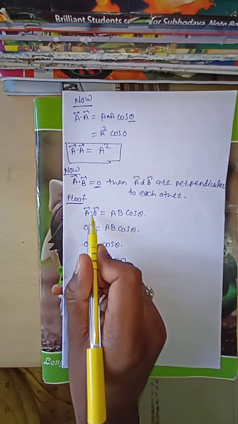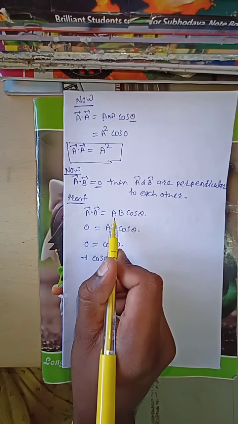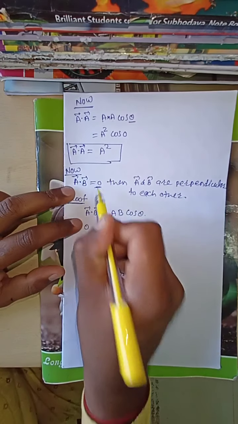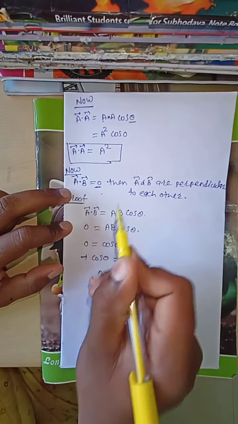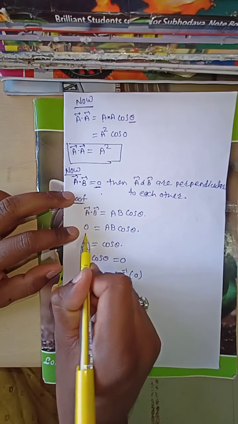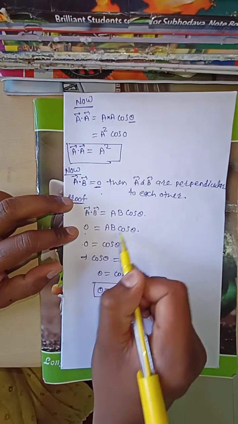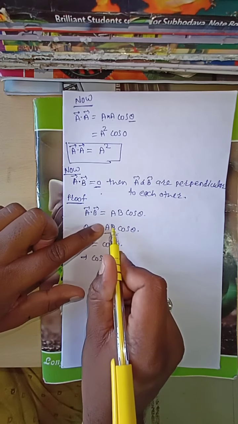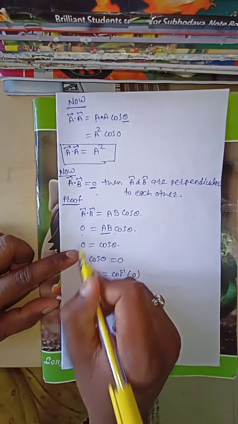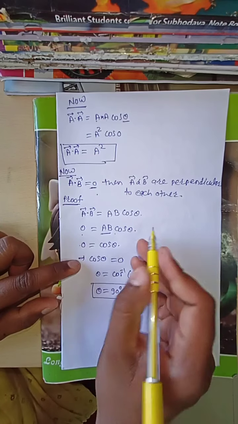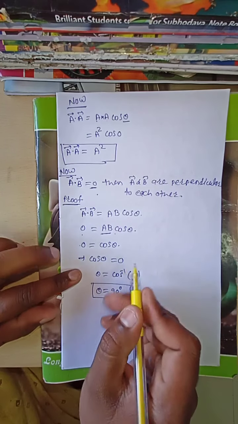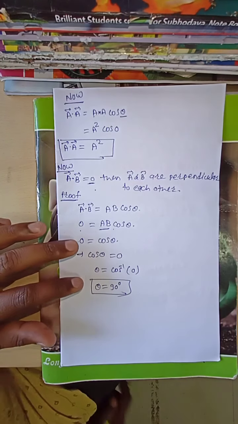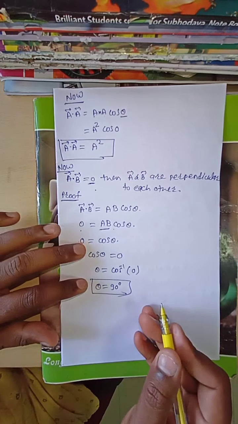See here, A bar dot B bar is equal to AB cos theta. A bar dot B bar is 0, this is given in the problem. Therefore, 0 is equal to AB cos theta. AB is a scalar, therefore we take it to the other side. 0 by AB means 0. So 0 is equal to cos theta, which means cos theta is equal to 0. Therefore, theta is cos inverse of 0. Cos inverse of 0 means theta is 90.